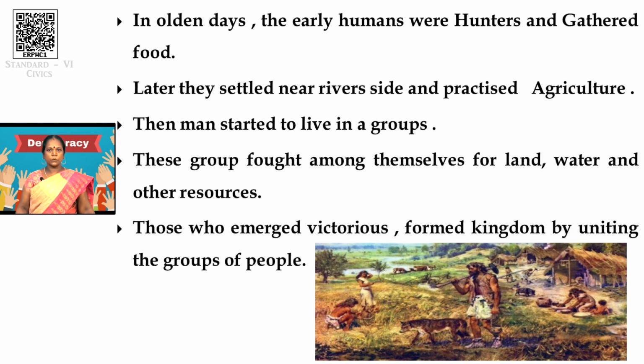Those groups who won the battle annexed the kingdom and formed a monarchy, a government called a kingdom. They formed kingdom rule, an emperor rule. This is how the monarchy system of government emerged in the world. Have you understood how the monarchy form of government entered the world?